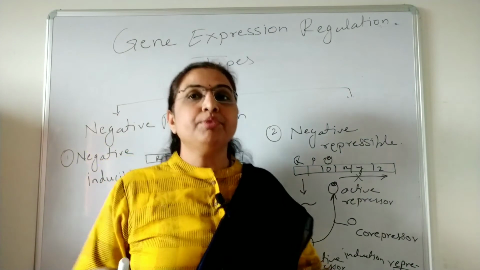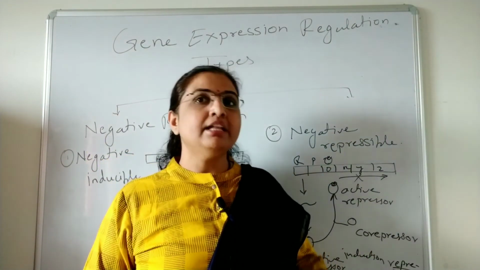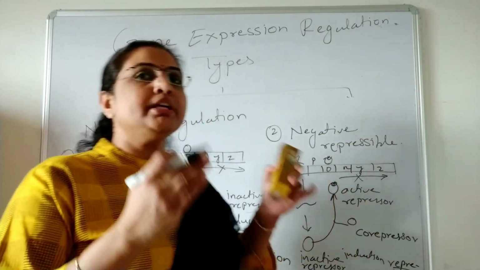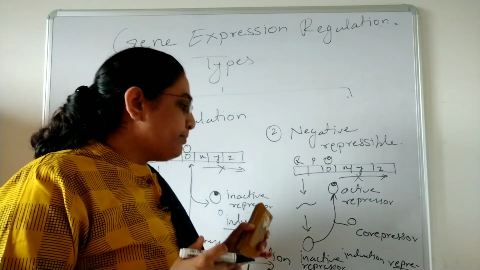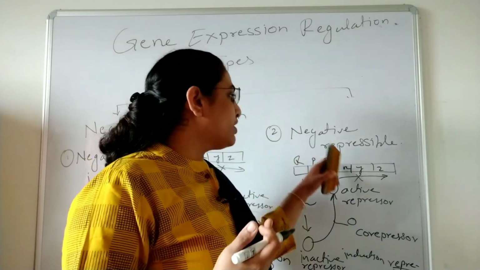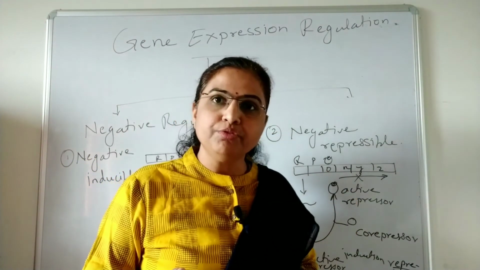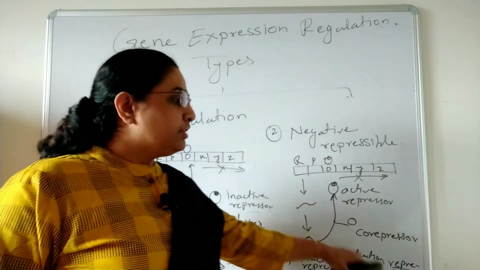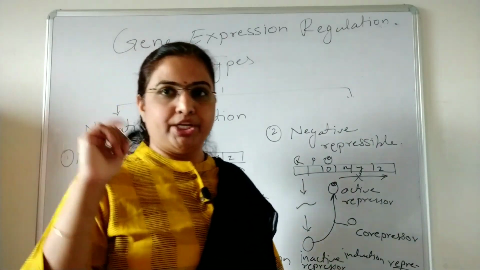Next, as the product is enough in the cell, there will be the switch off. How? The co-repressors come and bind to the repressor, making the repressor active, allowing the active repressor to bind with the operator and switch off the operon, switching off the expression of the genes. So the second stage is the repression.